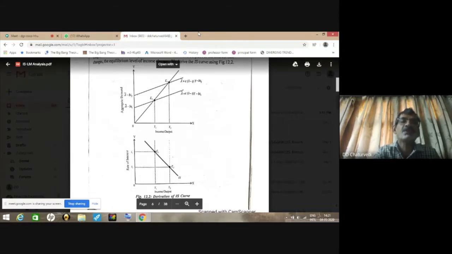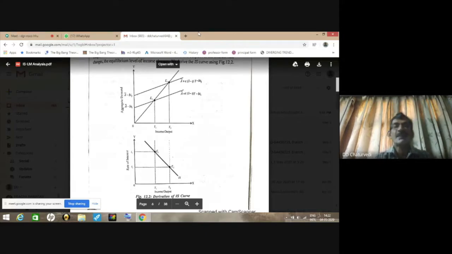This is corresponding to the original equilibrium point E1, and corresponding to the lower rate of interest Oi2, the equilibrium output level is given by OY2. This is corresponding to the new equilibrium point E2. When we join these 2 points E1 and E2, the curve so obtained is called the IS curve. This is how the IS curve is derived.